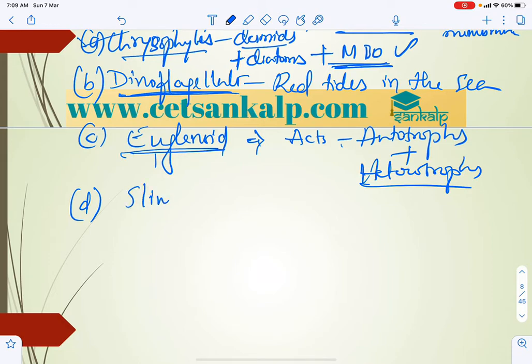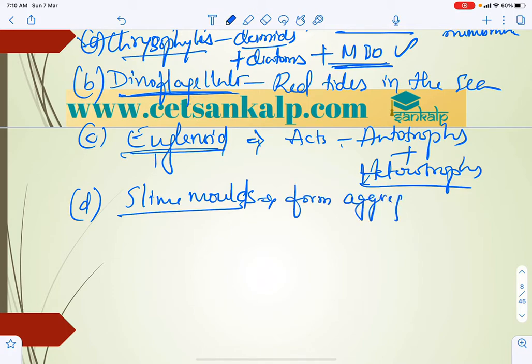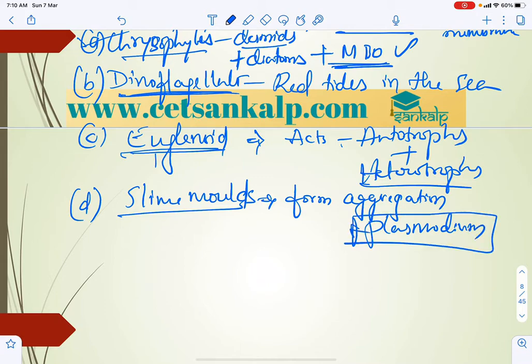And slime molds. Some slime molds are parasitic. During unfavorable conditions, they form an aggregation, a cell aggregation called plasmodium. This is not Plasmodium vivax. This plasmodium grows and spreads, and during unfavorable conditions it differentiates and forms spores, right?